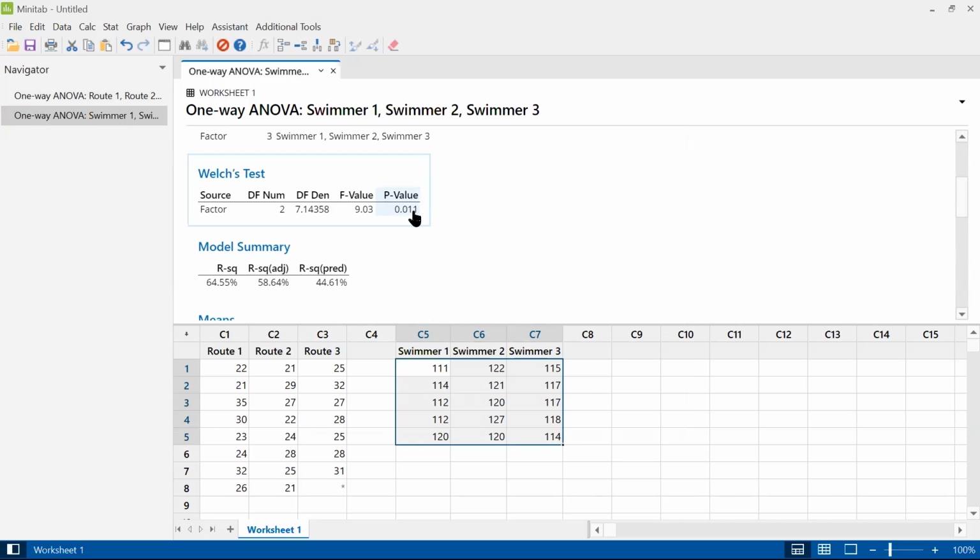Okay, so we got a p-value of 0.01. So that's less than 5%. So maybe we do have a statistically significant difference.